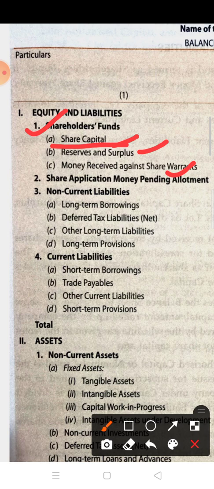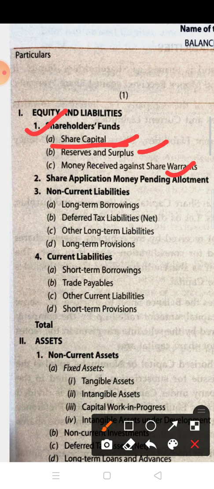Details required by the schedule are given in the notes to account. You already know what authorized capital, issued capital, and subscribed capital are; I already discussed them in chapter number 1 of the second part.